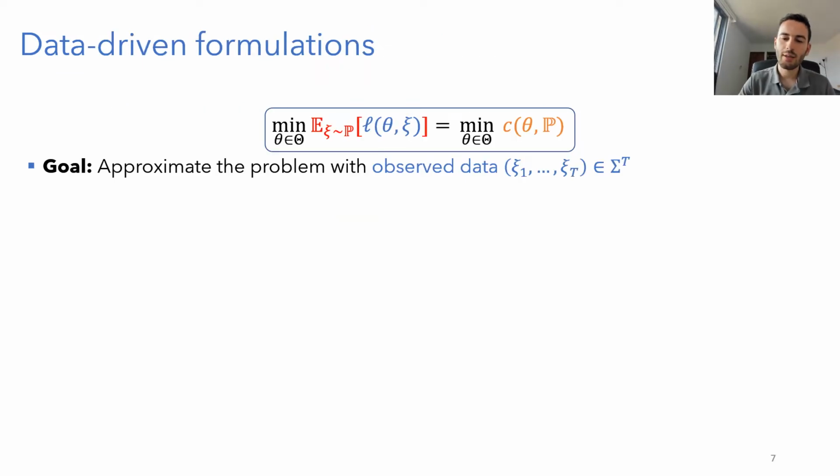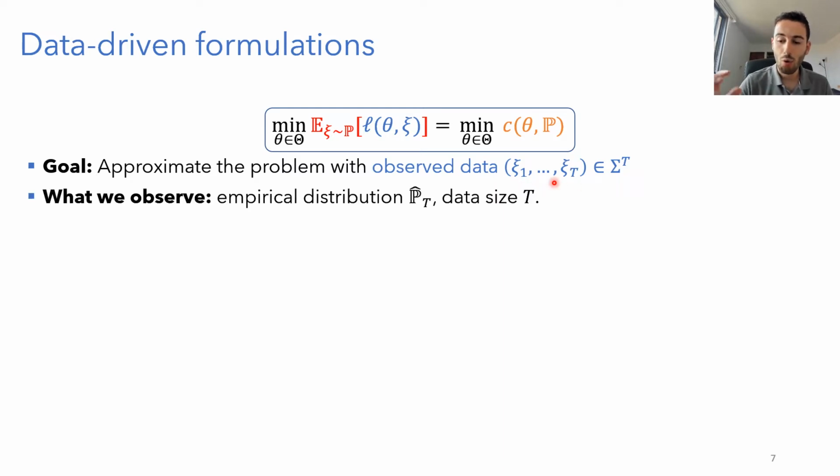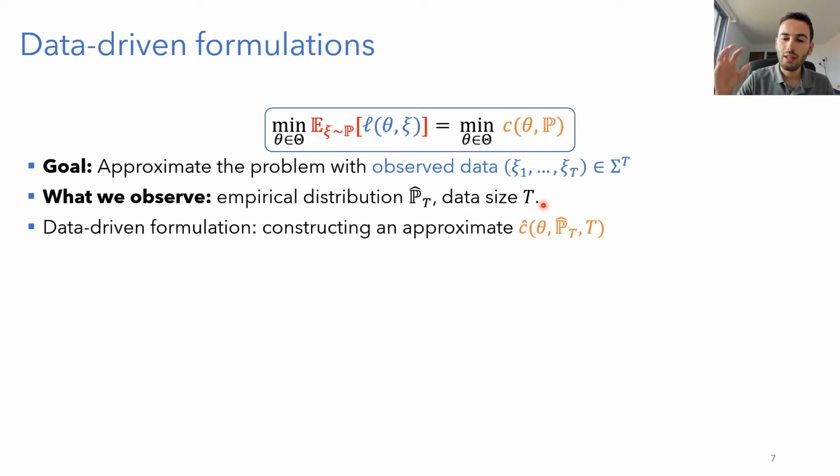Okay, so let's formalize the problem of data-driven decision-making. We have this stochastic optimization problem that we want to approximate, and we can write it as the minimization of some cost that depends here only on the decision theta and the distribution. These are really the two parameters on which this problem depends. And what we want to do is approximate this problem with just observed data samples. So what we observe effectively are the empirical distribution that is constructed from these samples and the data size. And so the approximation is, in the very general setting, a function of the decision theta, the empirical distribution that you observe, and the data size.